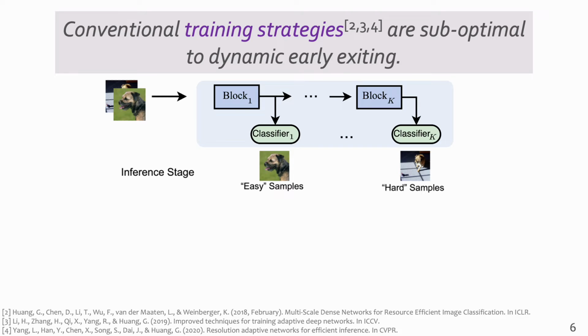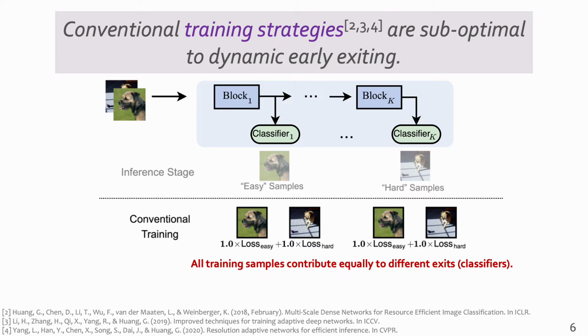In such dynamic early exiting networks, it is obvious that different exits will handle samples with different complexity at the inference stage. However, most existing research focuses on the architecture design of multi-exit networks, and they mostly adopt the same training objective as static models. Here we ask a question: is this training objective optimal for dynamic early exiting networks? We believe that the answer is no, because the conventional methods treat all training samples equally in optimization, which leads to a gap between training and testing.